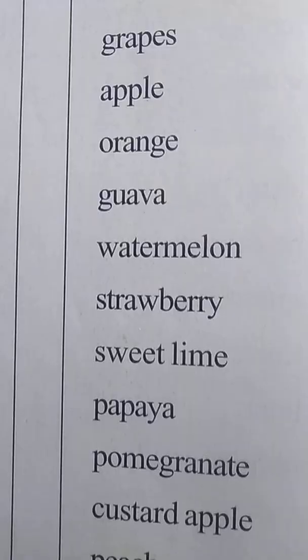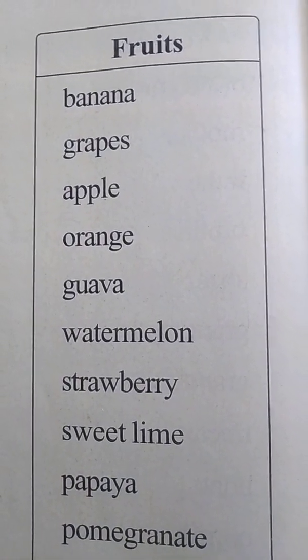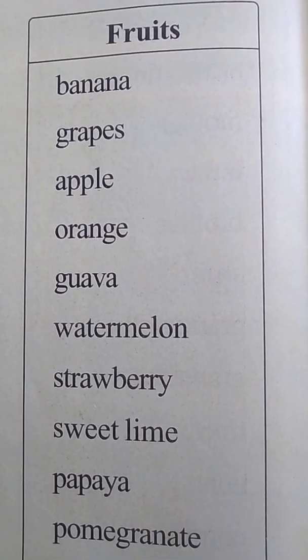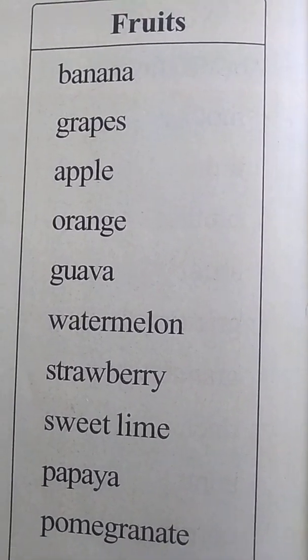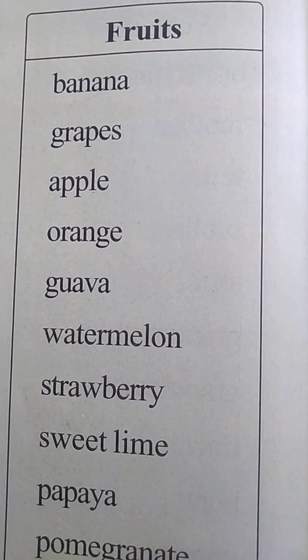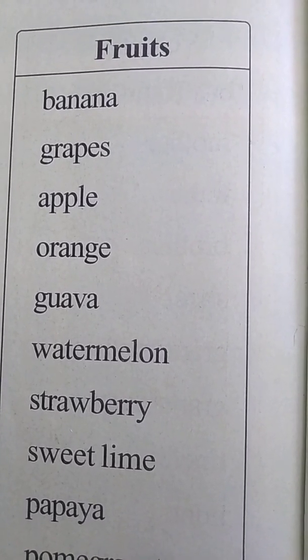Okay, and you also came to know what the fruits are called in English. So you have to learn all these spellings of the fruits, not soon, slowly you have to learn. Okay, hope you all got the names of the fruits.